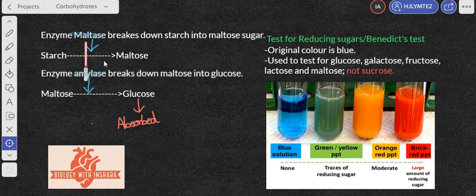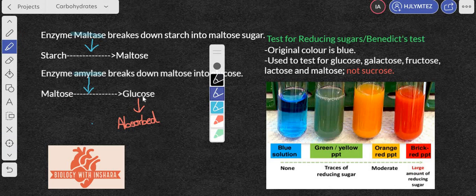So the enzyme maltase, this is a type of enzyme, therefore highlighted, breaks down starch, which is a polysaccharide, into maltose, which is a disaccharide sugar. This is the equation: your starch broken down by maltase into maltose. But maltose is a disaccharide, a double sugar. It needs to be broken down into a simple sugar, a monosaccharide, before it can be absorbed by the body. So your enzyme amylase, another type of enzyme found in your saliva, breaks down maltose into glucose, and there you go, your glucose, which is your monosaccharide, has been achieved. This is very basic, so just have a go through it.